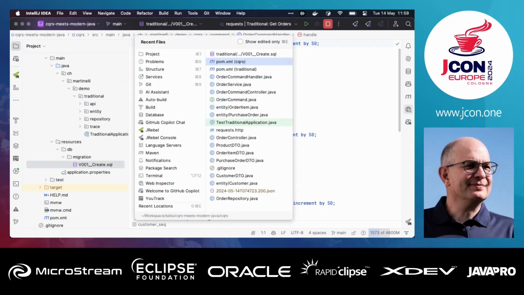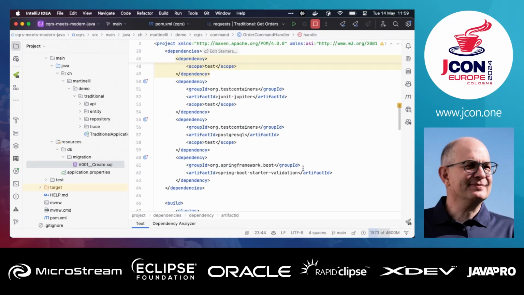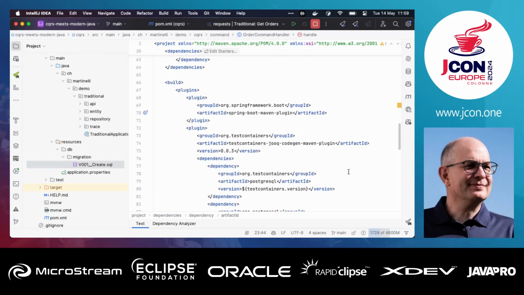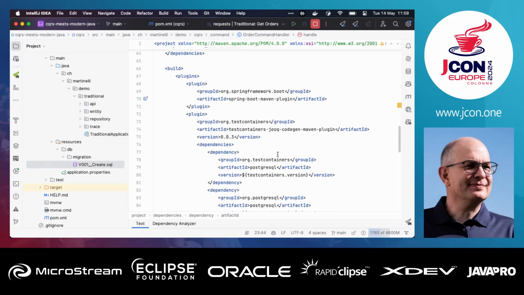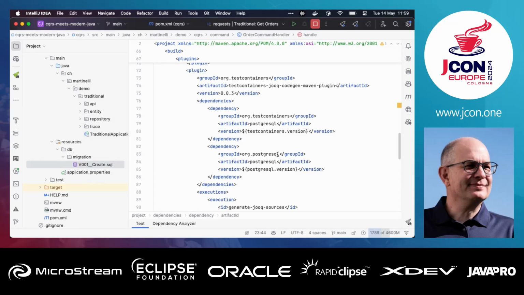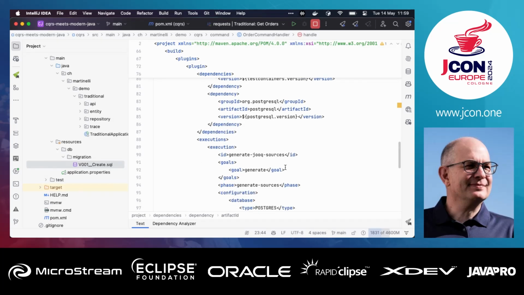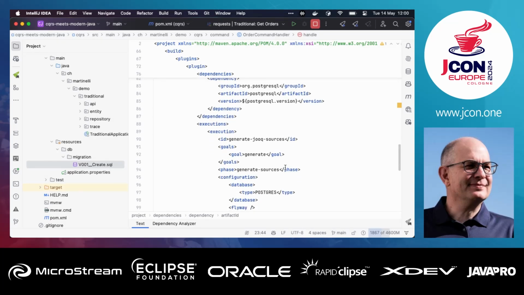And because this is a very common scenario, Siva from the test containers team decided to create a plugin. So we have here a plugin that's called Test Containers jOOQ CodeGen Maven plugin, a very long name, and it's supported by test containers or developed by test containers. It's pretty new, that's why we have version 0.0.3, but I would say they could do version 1 right away because there are not a lot of additions that are currently missing. And here I use test containers to spin up a database. I tell them that I want to have the Postgres database, and then we have some configuration.